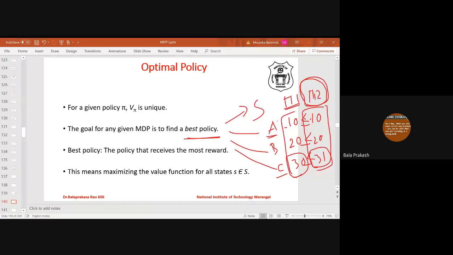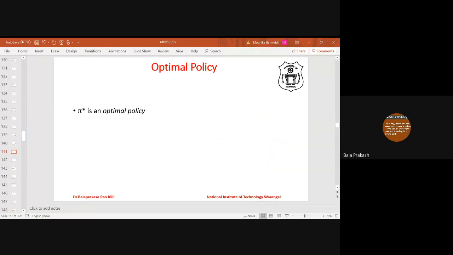So the best policy means a policy that maximizes the value function for each state, for all states in the system. Let's denote the optimal policy using the notation pi dash.